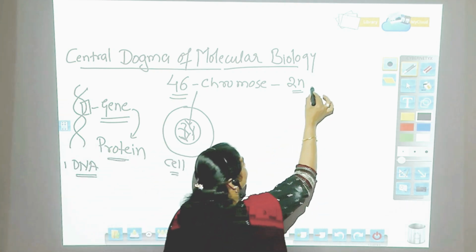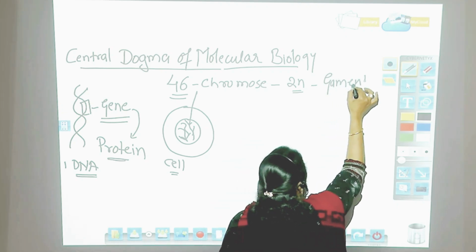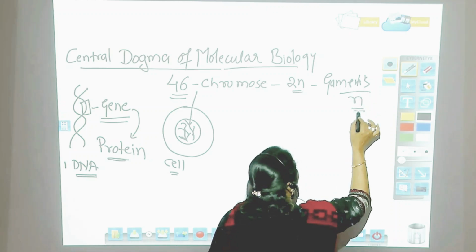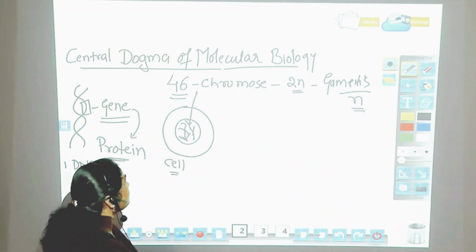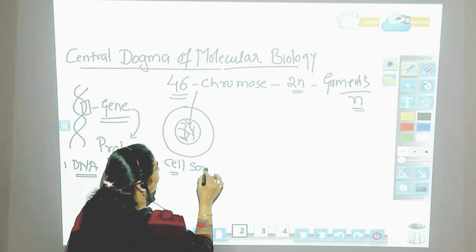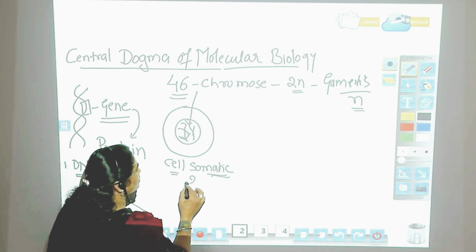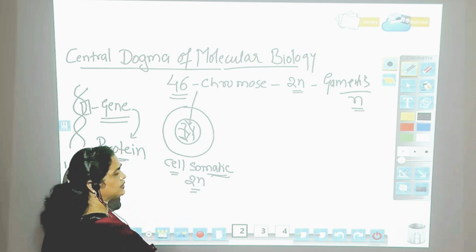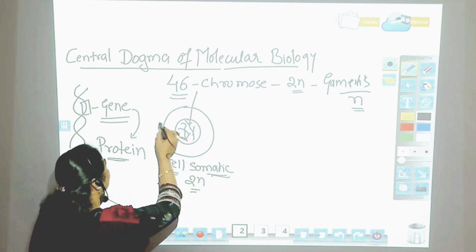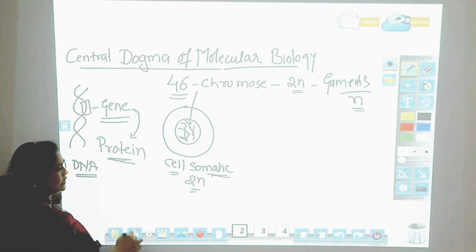There are exceptions, that is gametes. Gametes will have a haploid set of chromosomes, and other somatic cells will have a diploid set of chromosomes. So these chromosomes will have genes, and these genes will encode some proteins.